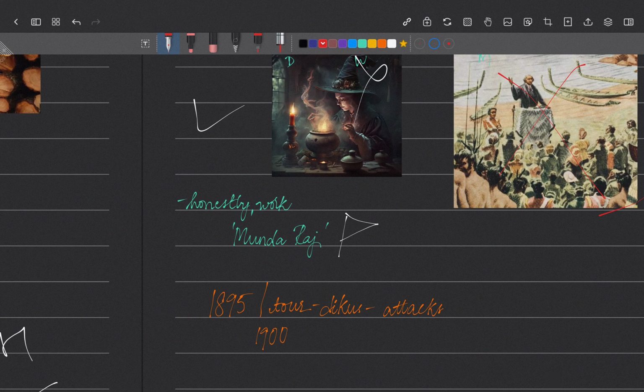He preached to people to work honestly and sincerely, to cultivate their land again, and to fill the forest with greenery and their own cultivated lands. So they formed a small group called Mundaraj, led by Birsa Munda. They also had a white flag as their symbol.